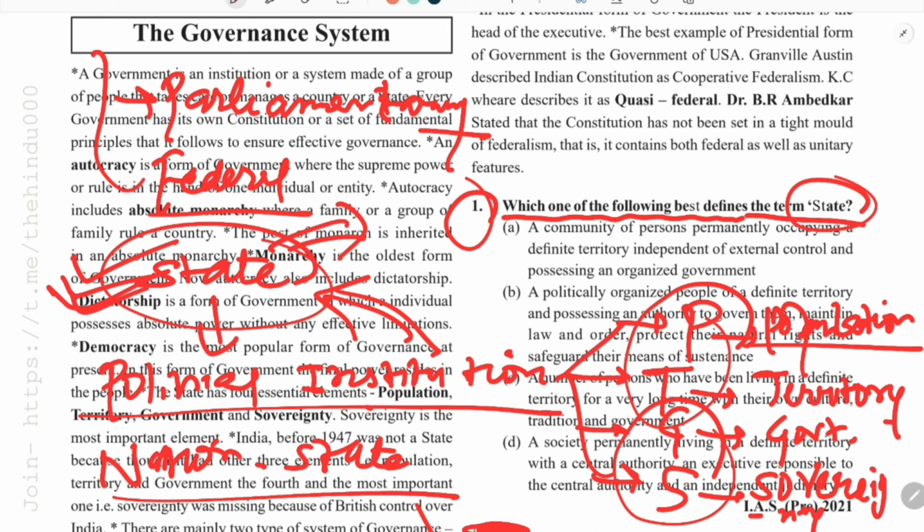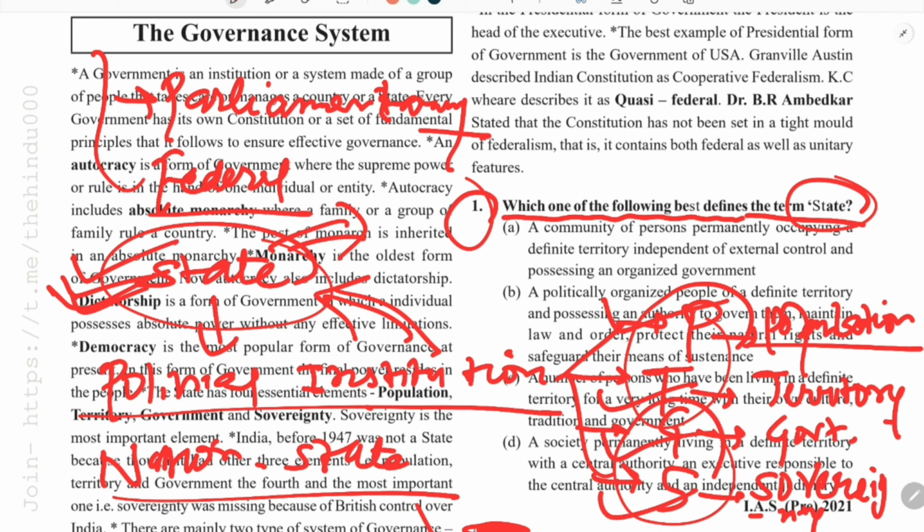These are the four components which are called the cardinal principles of a state. There is a population, there is a defined territory, there is an effective government, and there is sovereignty. We all know the meaning of population, territory and government.